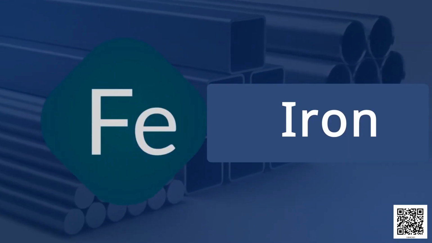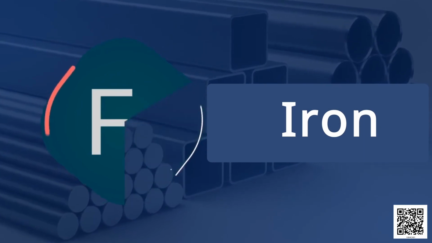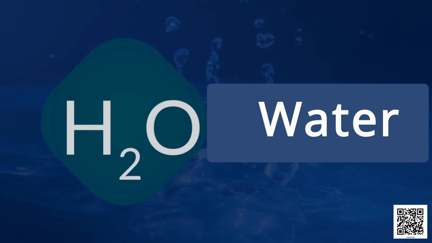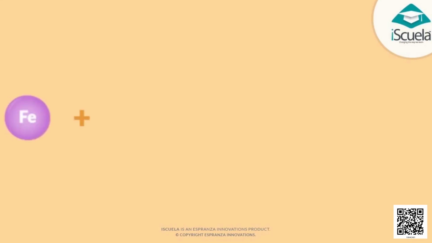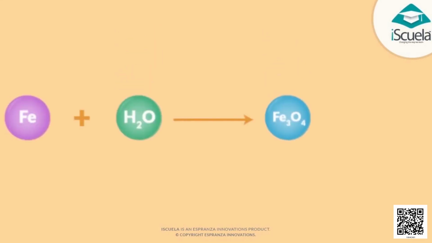Fe is the symbol of iron plus H2O is formula of water, and these two react together to form ferric oxide or iron oxide and hydrogen gas.